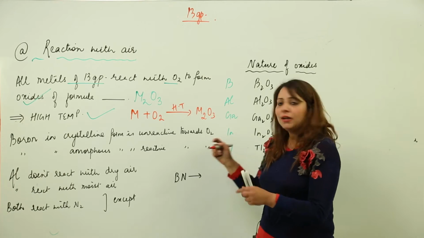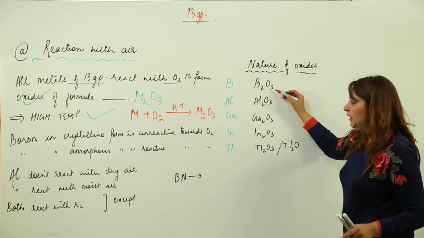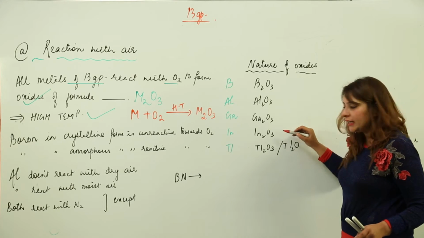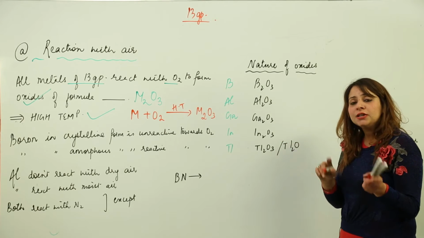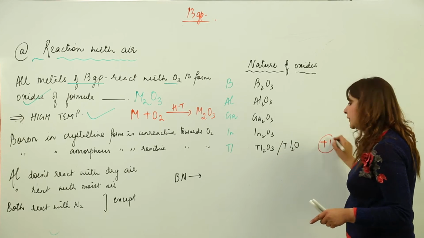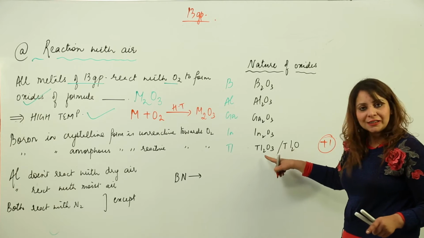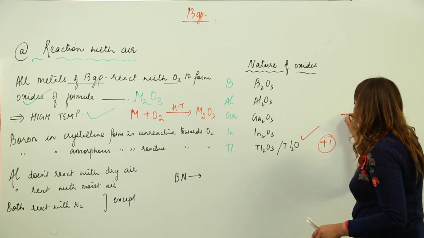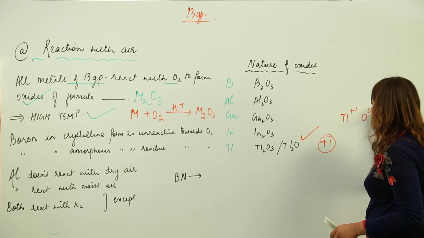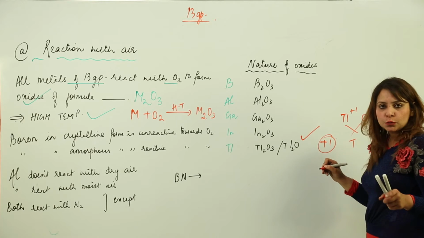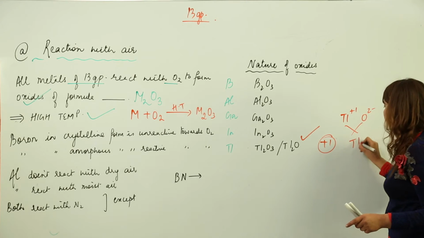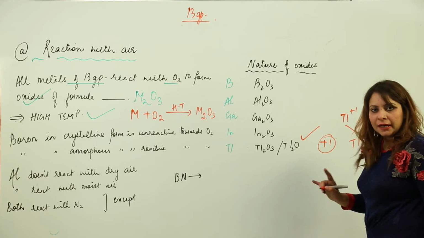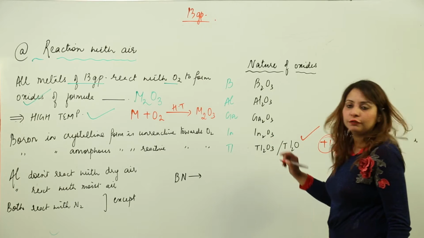So all of them form their oxides, that is B2O3, Al2O3, Ga2O3, indium oxide and thallium oxide. In addition, for thallium we know that the +1 oxidation state is also stable. So in addition to this kind of oxide, it also shows an oxide Tl2O, because thallium is +1 and oxygen is 2 negative, showing an ionic kind of bond, so it becomes Tl2O. These are the kinds of oxides shown by the boron family.